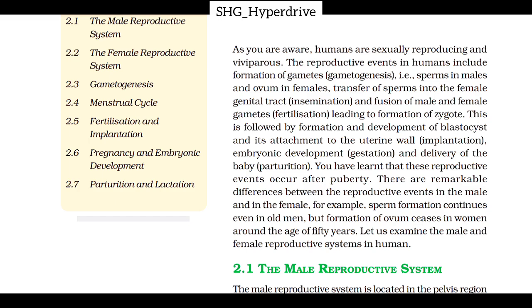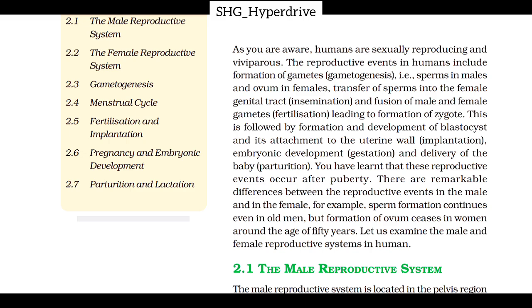This is followed by formation and development of blastocyst and its attachment to the uterine wall, that is implantation. Embryonic development, gestation and delivery of the baby is called parturition. You have learned that these reproductive events occur after puberty. There are remarkable differences between the reproductive events in the male and in the female.